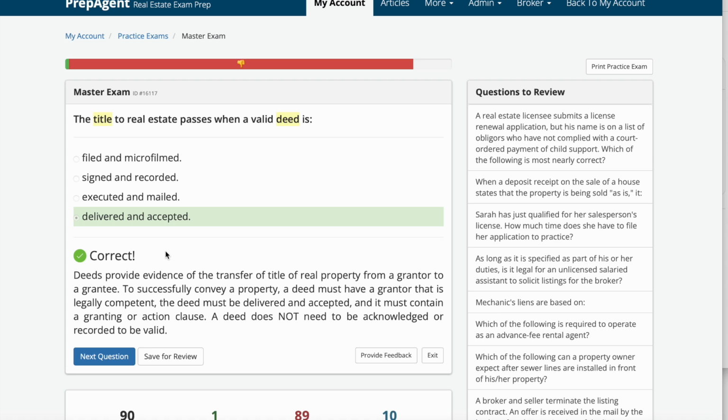Deeds provide evidence of the transfer of title of real property from a grantor to a grantee. To successfully convey a property, a deed must have a grantor that is legally competent. The deed must be delivered and accepted. It must contain a granting clause or action clause. A deed does not need to be acknowledged or recorded to be valid.